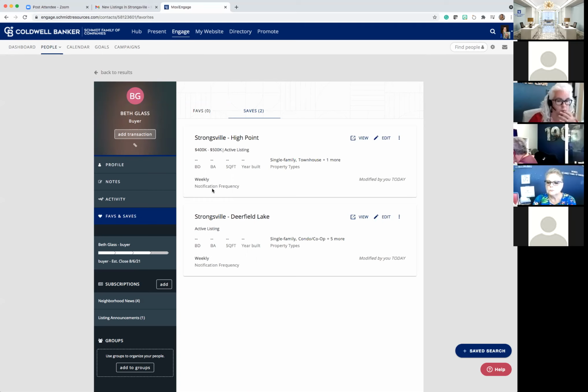Yes, MLS is great, right? You can get all the same information, you can do the same search, but it is not as user friendly, it is not intuitive, it is not interactive, and it does not increase the value of your website, and it doesn't drive people to your site. So let's take a quick look at this.